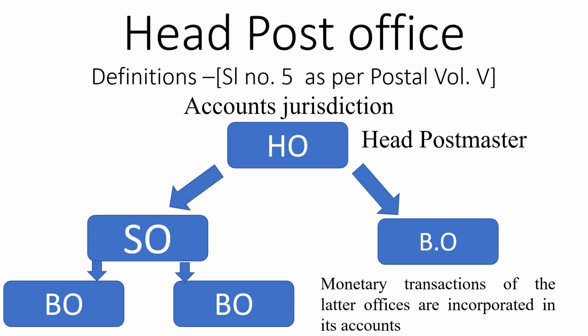Thus, these are the three important points we have to remember here: account jurisdiction, head postmaster, and all the monetary transactions of a later office are incorporated in its account.